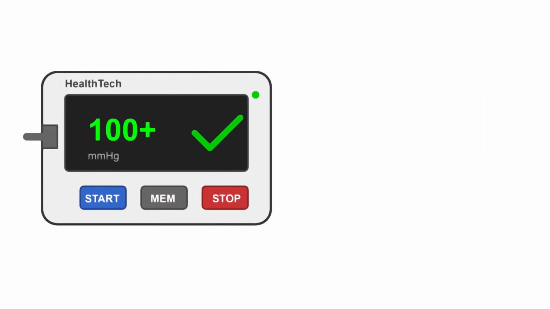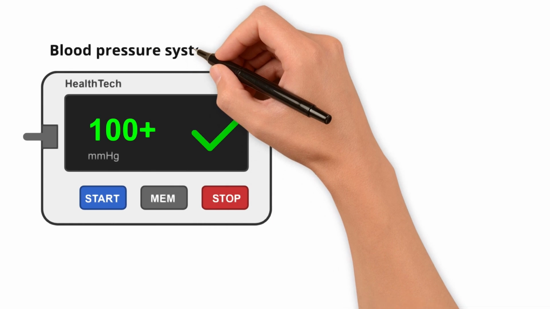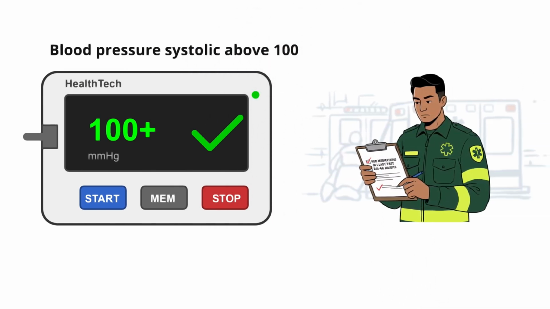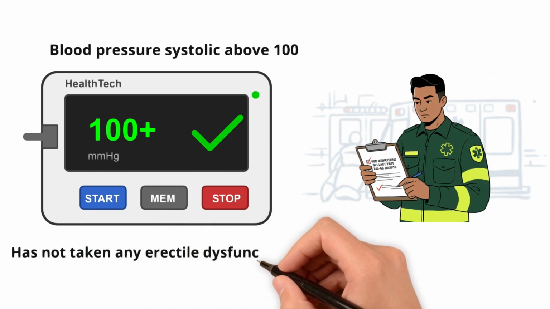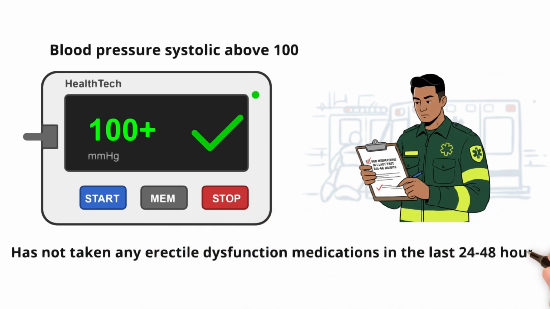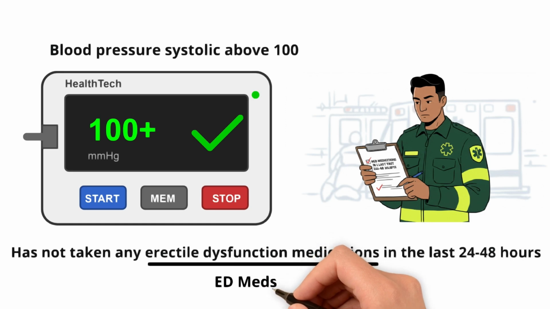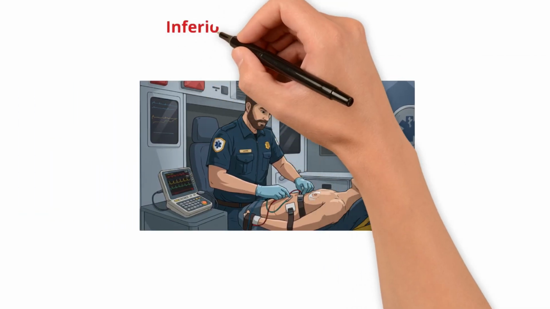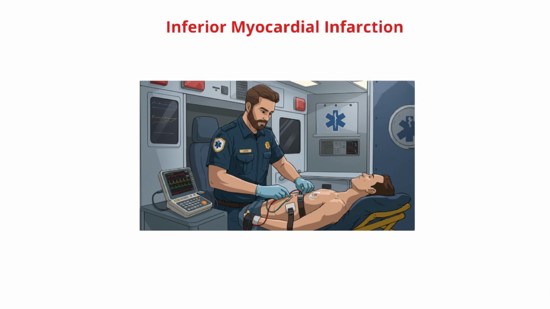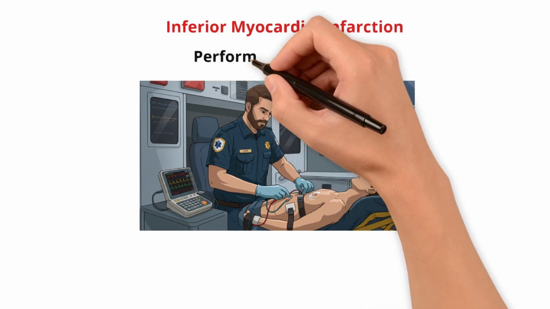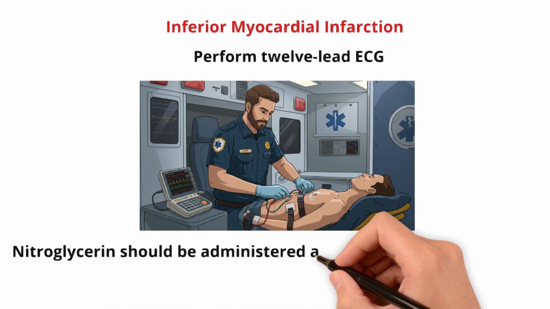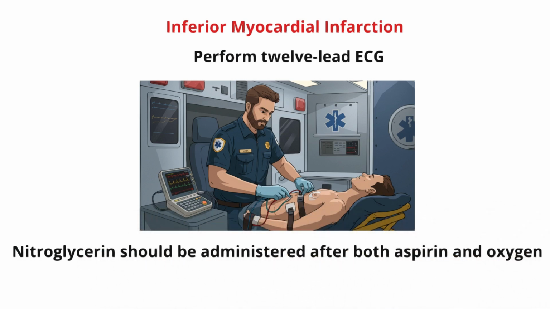For example, you must check for a blood pressure systolic above 100 and ensure that the patient has not taken any erectile dysfunction medications, also called ED meds, in the last 24 to 48 hours. In addition, paramedics must ensure that the patient is not suffering from an inferior MI. This means that they have to perform a 12 lead. This is again why nitroglycerin should be administered after both aspirin and oxygen.